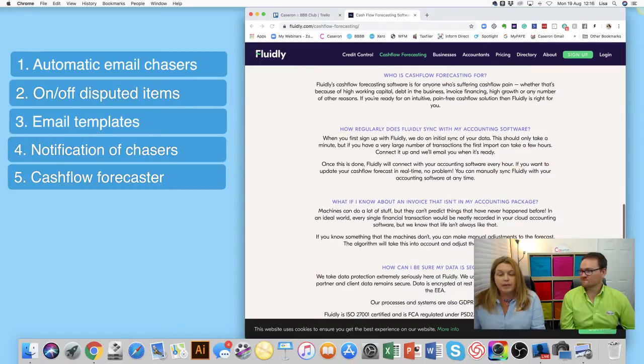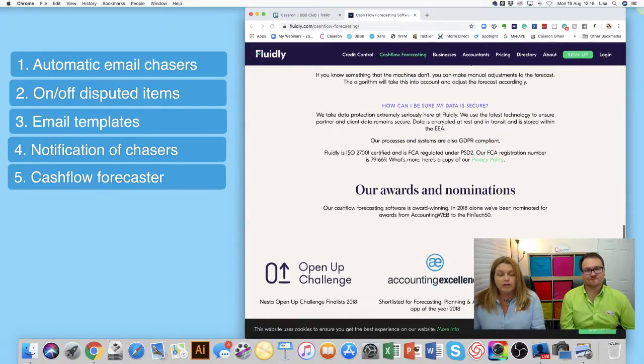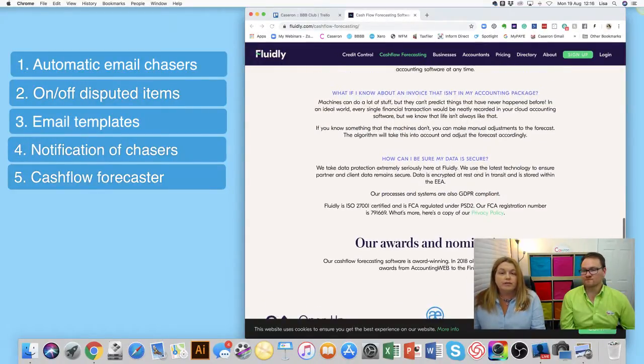So if you're looking for a cash flow forecasting tool and a credit control tool to help bring the cash in to your business more efficiently and help to manage the cash that you have got in your business, then definitely take a look at Fluidly. So that's it from us today. That's our 10 minute at 10, or not quite 10.